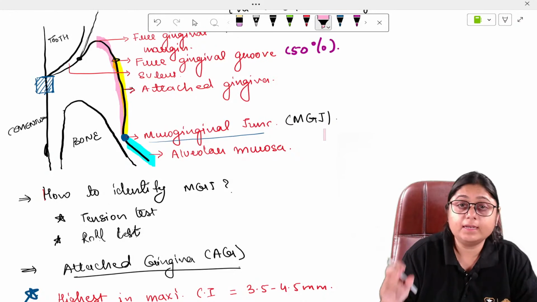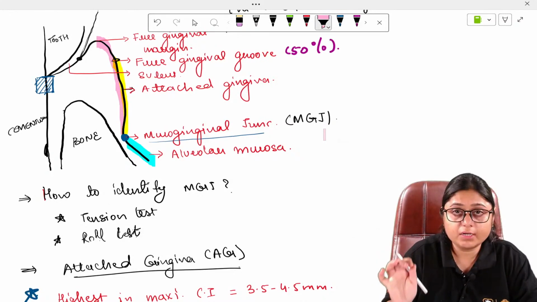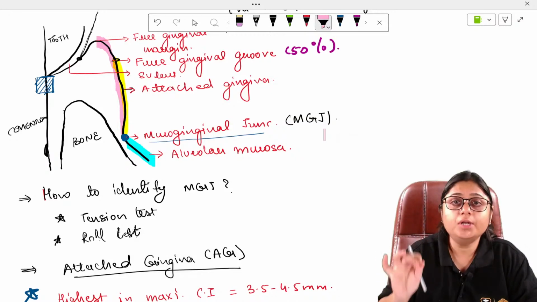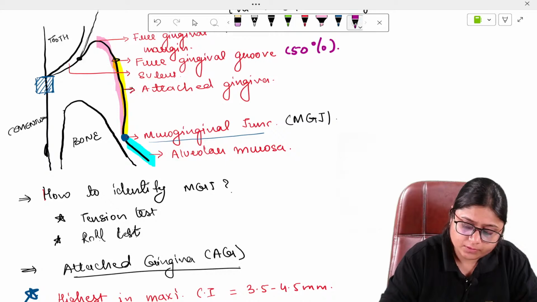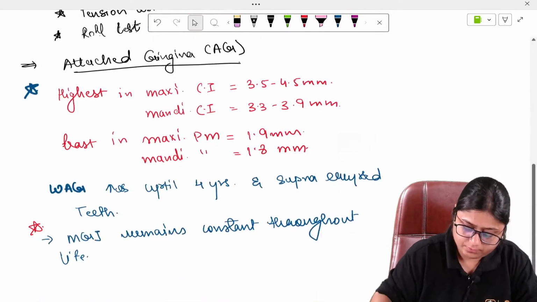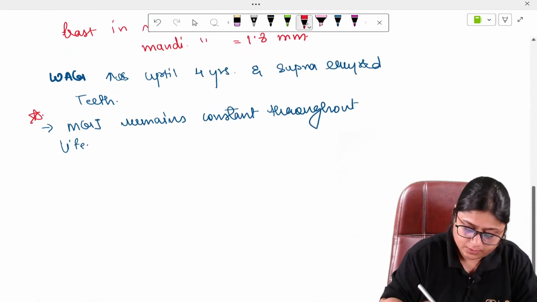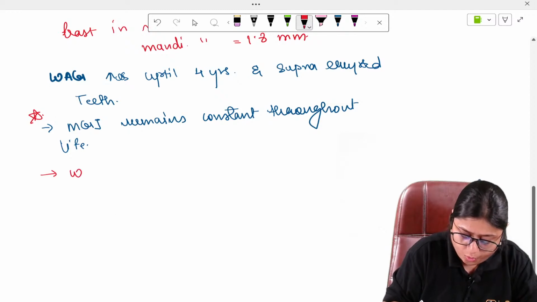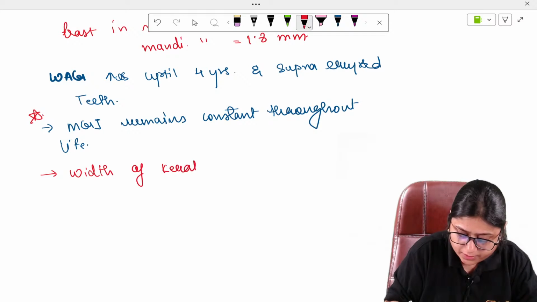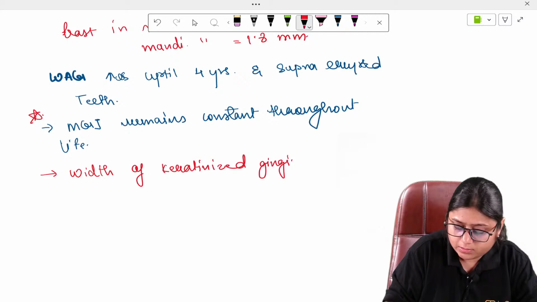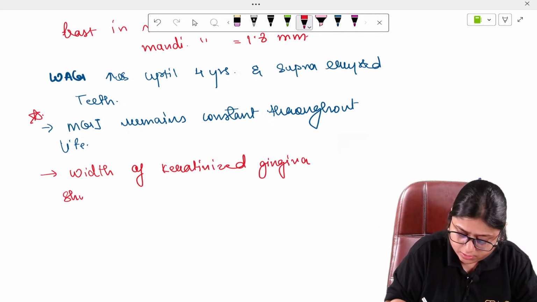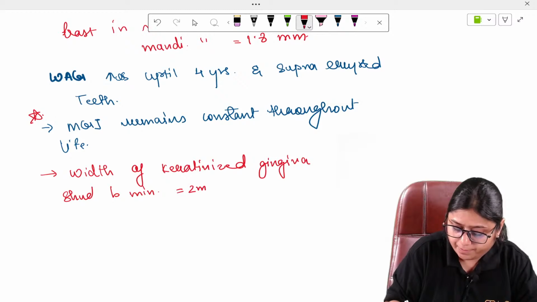And the width of keratinized gingiva should be minimum 2 mm.